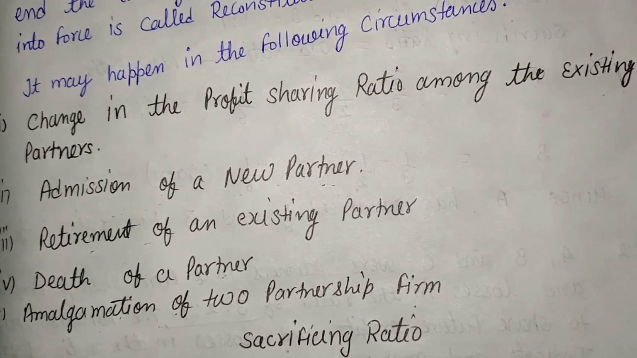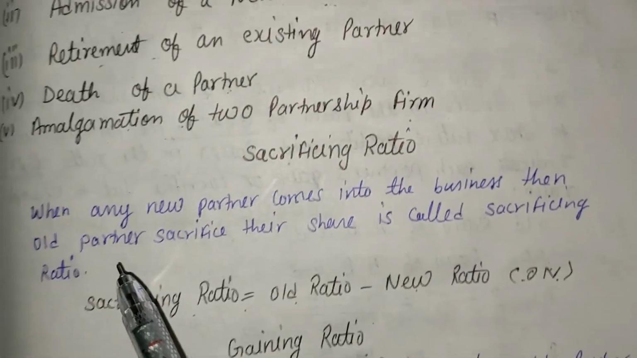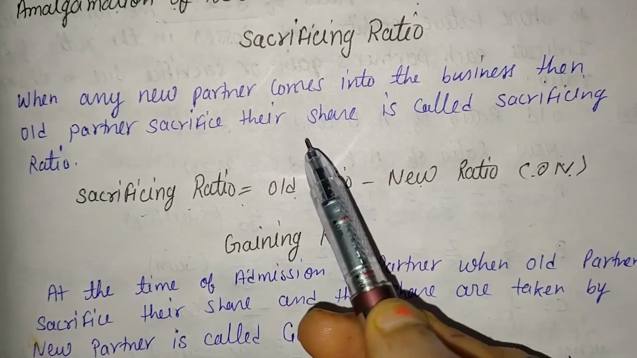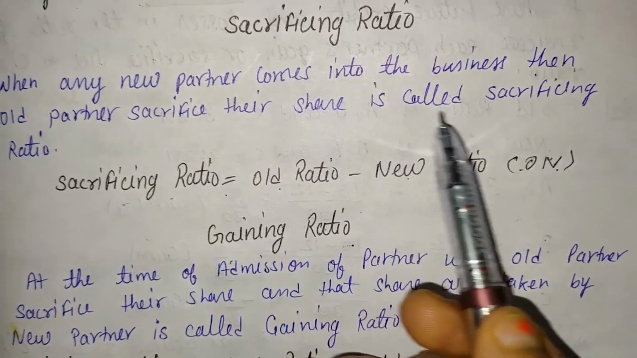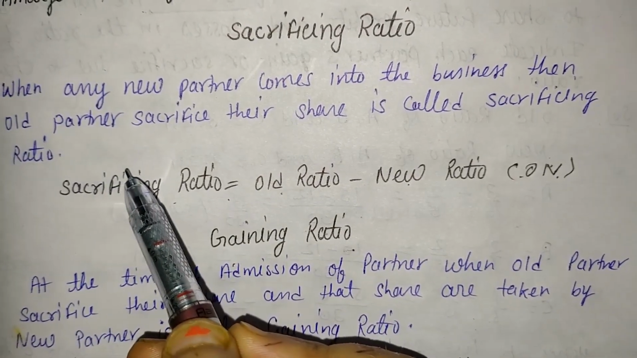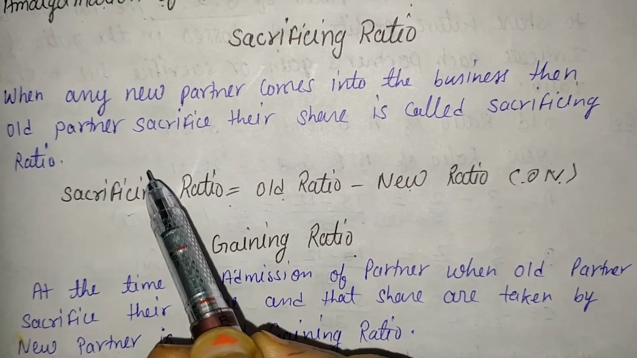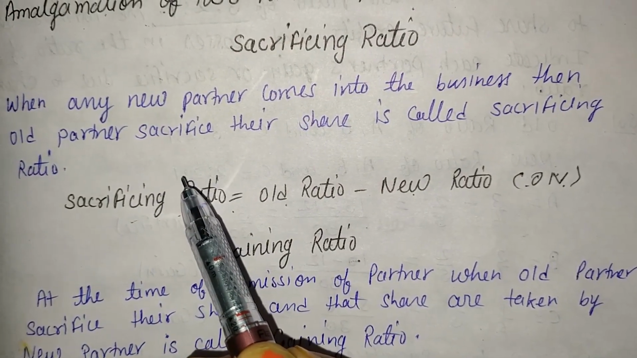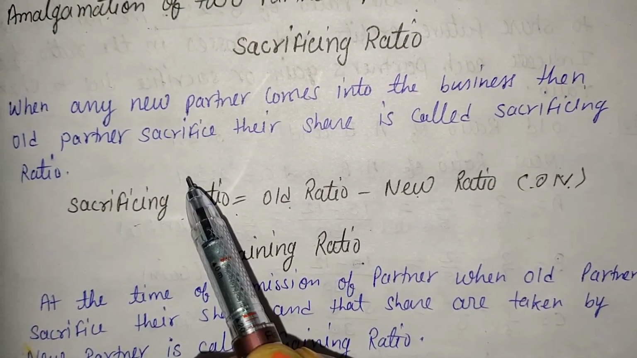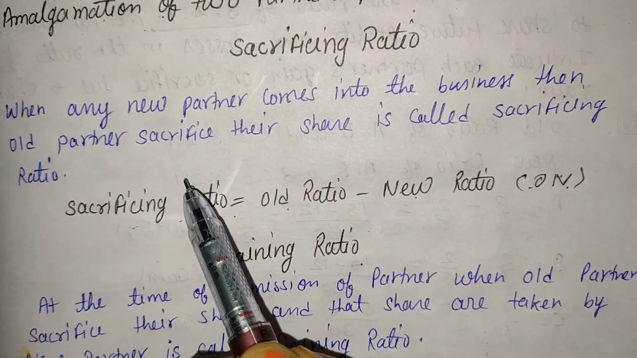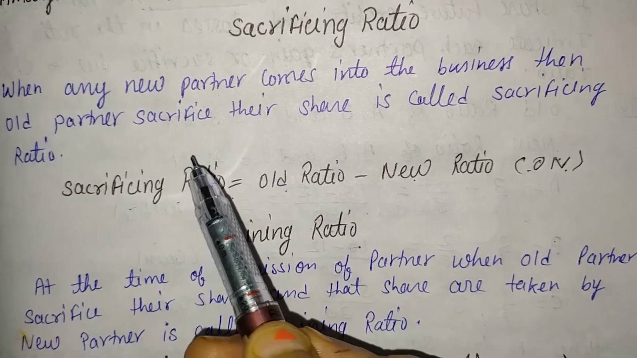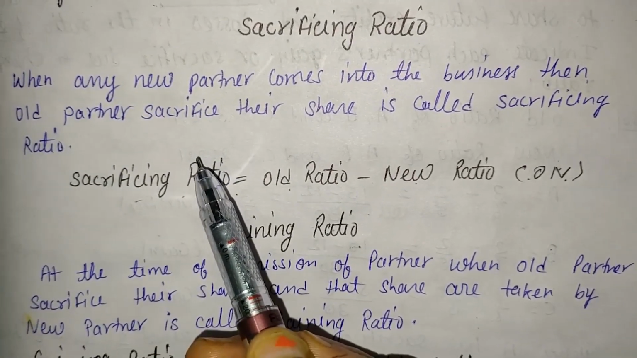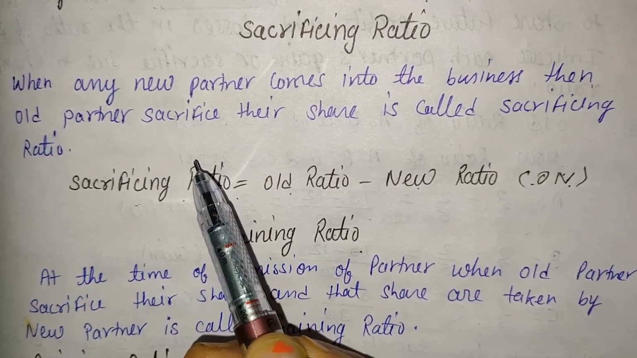Now the next topic is sacrificing ratio. When a new partner comes into the business, the share the old partners give up is called sacrificing ratio. For example, there are two partners A and B and they earn 15,000 rupees as profit. A is getting 10,000 and B is getting 5,000. Then they admit C.